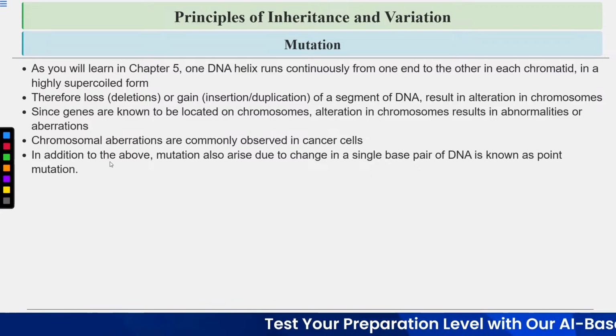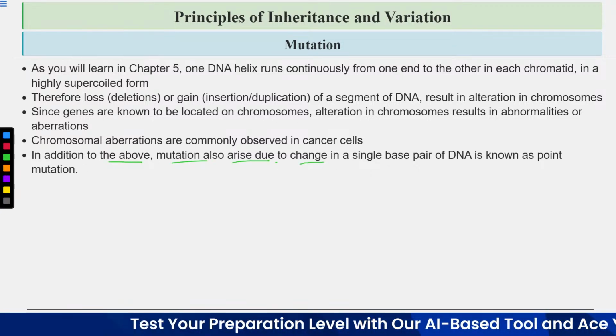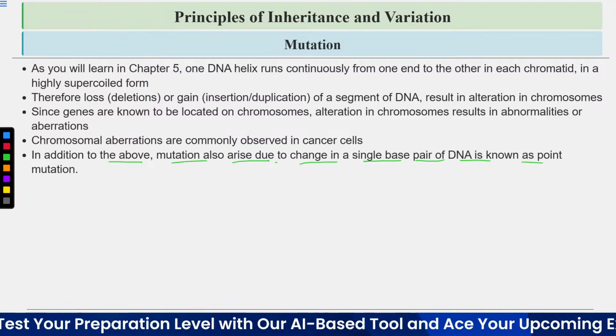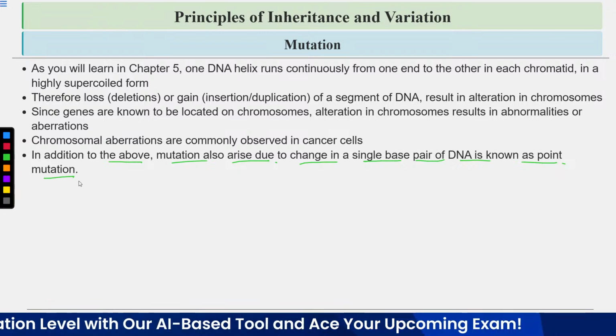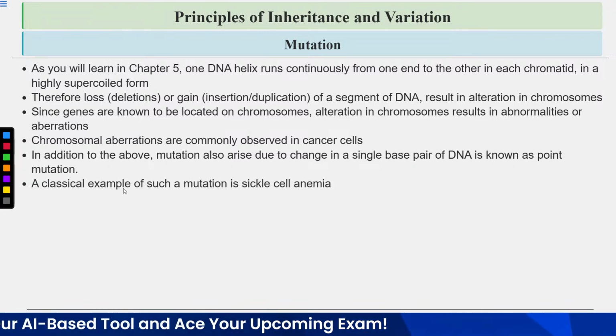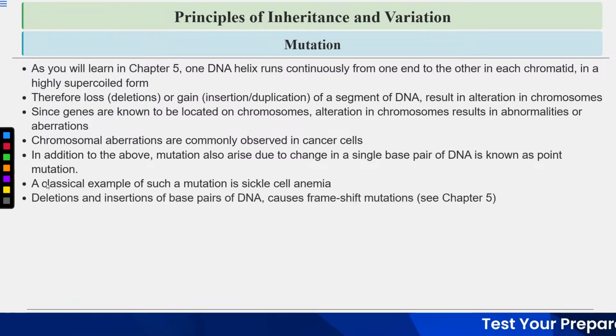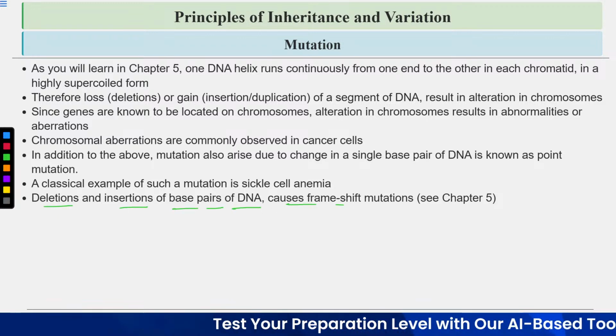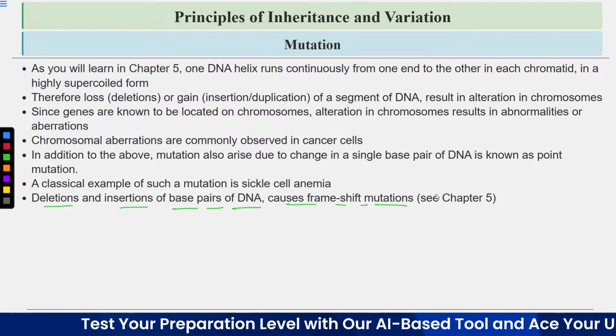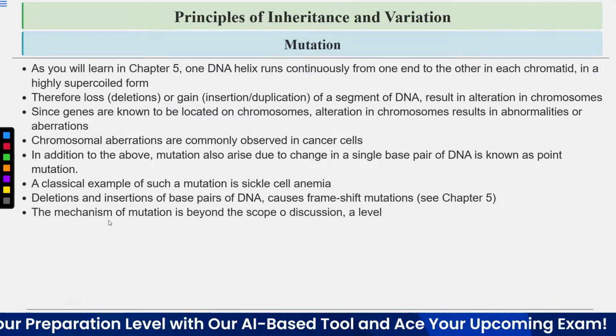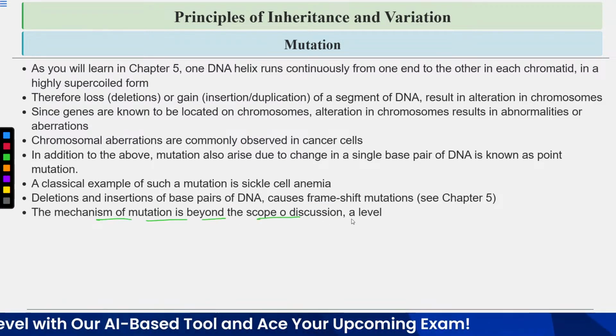In addition to the above, mutation also arises due to change in a single base pair of DNA, known as point mutation. A classical example of such a mutation is sickle cell anemia. We'll talk about sickle cell anemia in detail in upcoming slides. Now, deletion and insertion of base pairs of DNA cause frameshift mutations. The mechanism of mutation is beyond the scope of discussion at this level.